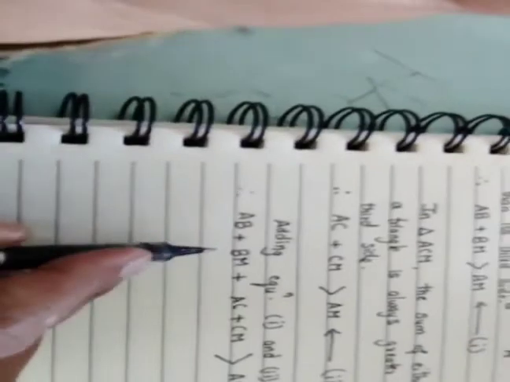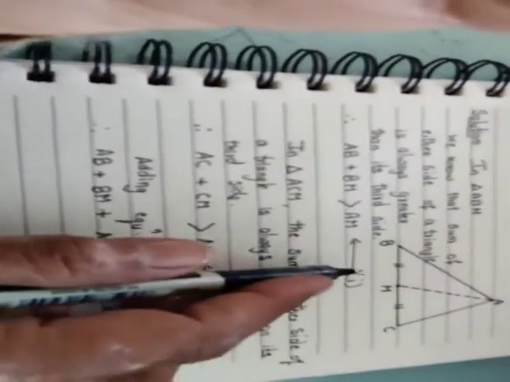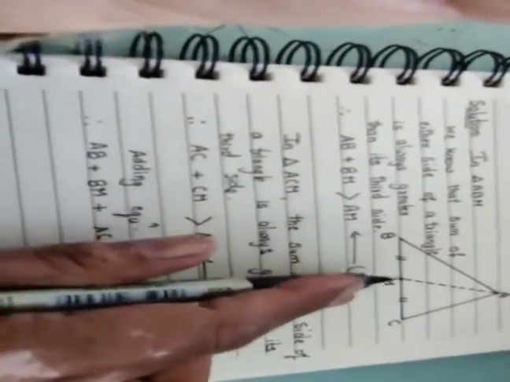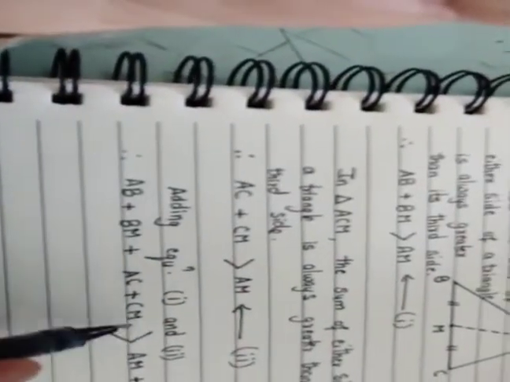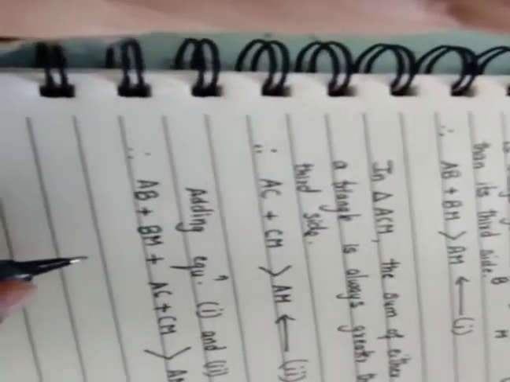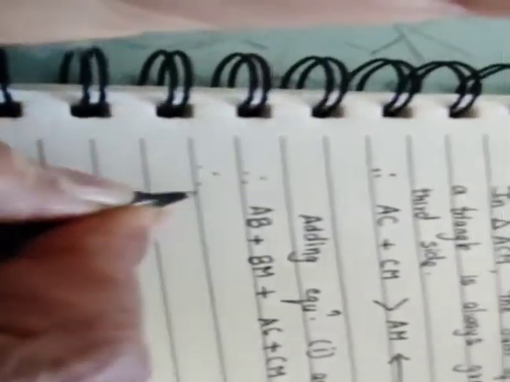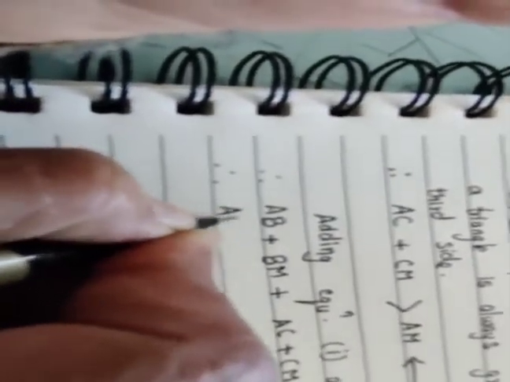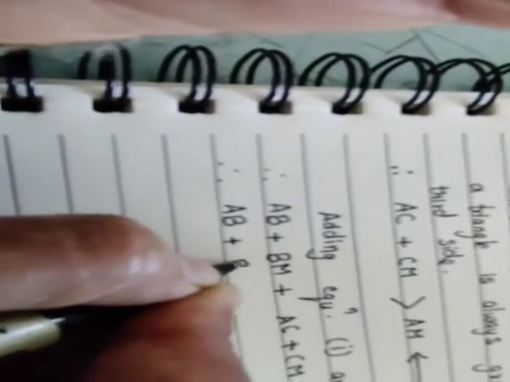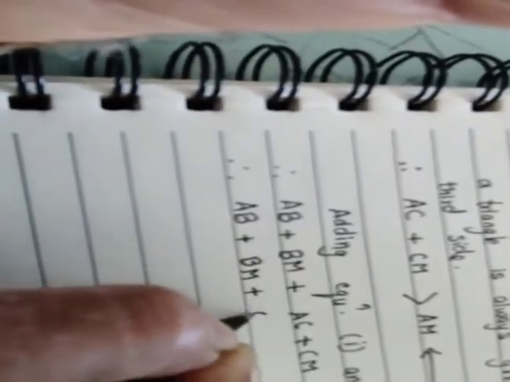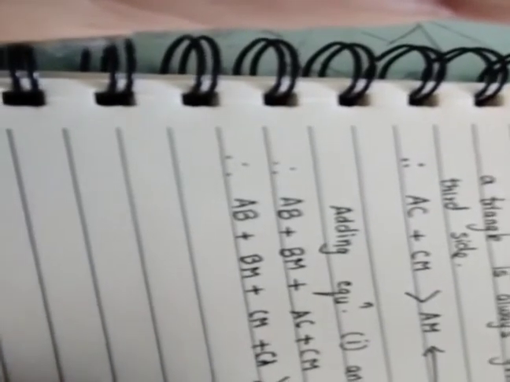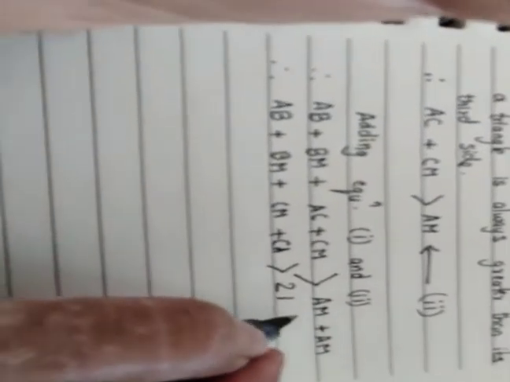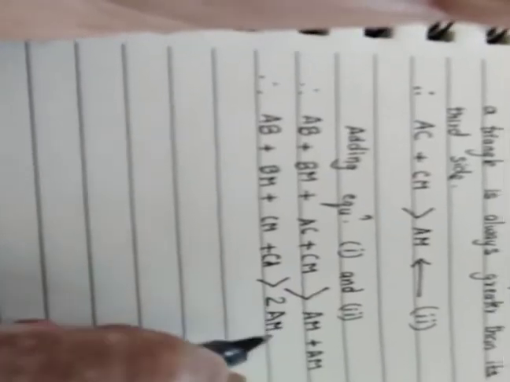Okay, now let us arrange them. We are arranging BM and CM together. Therefore, AB plus BM plus CM plus AC, or you can write CA, is greater than 2AM.